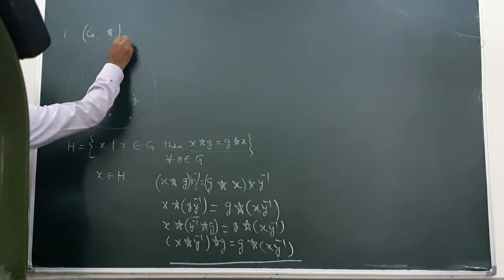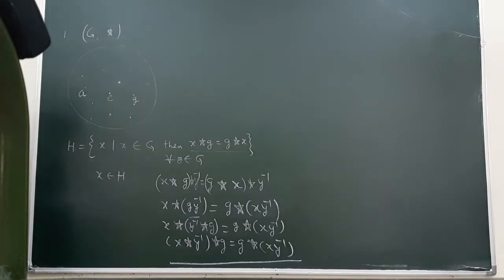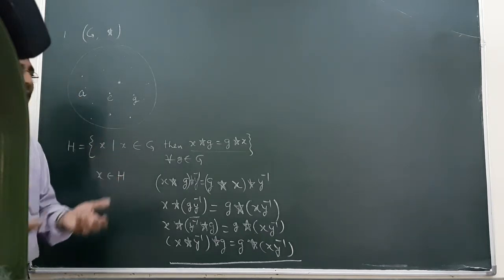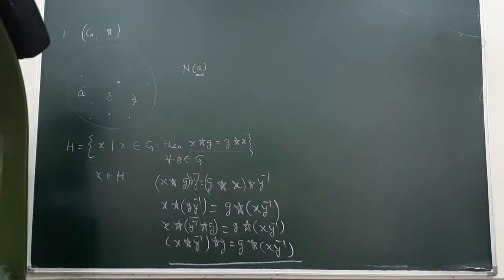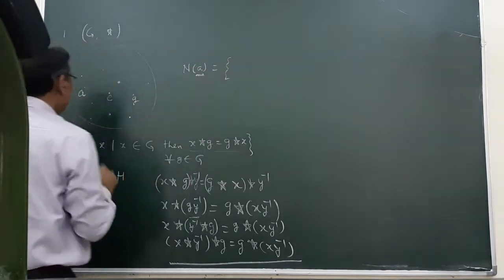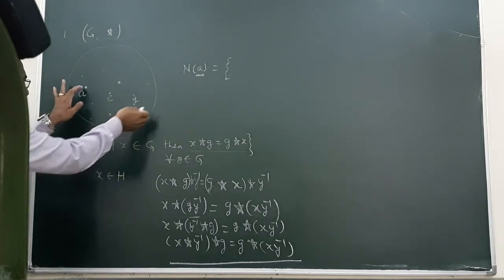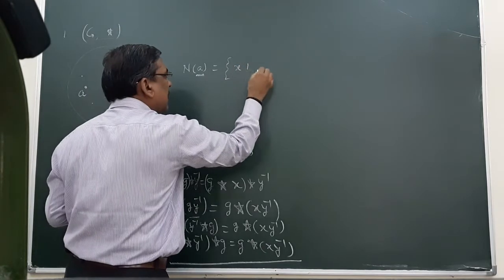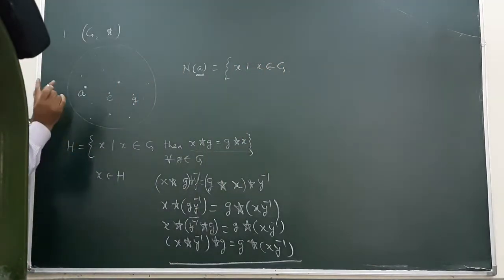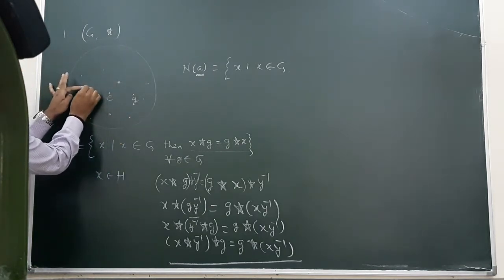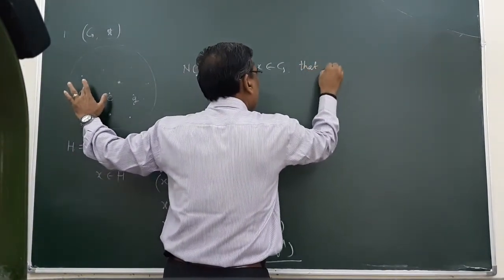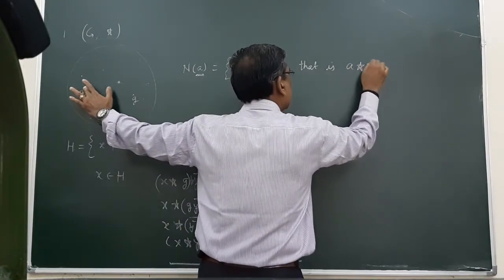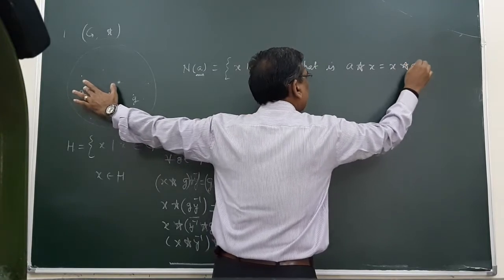Say here G is a group, a is an element, and related to this element a we try to derive a set in such a way that this set is related to a, and its elements are such that all those elements x of G, such that x belongs to G, all those elements of G which commute with this element a, that is, a operation x is equal to x operation a.